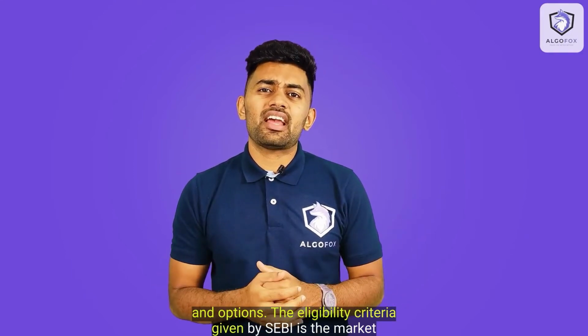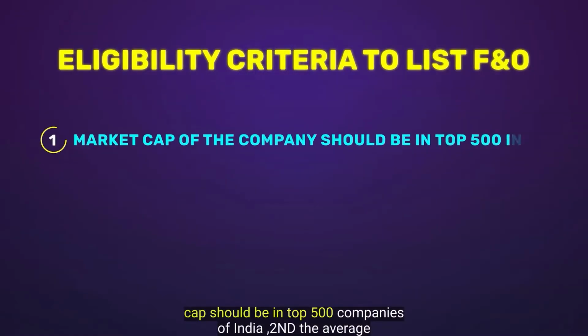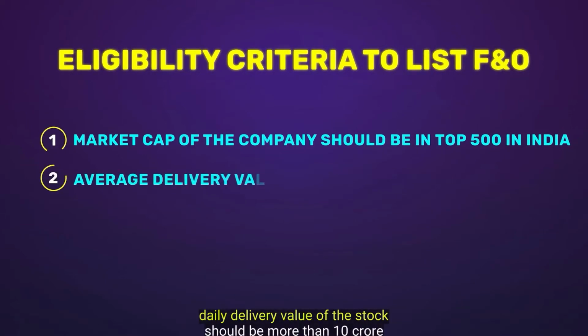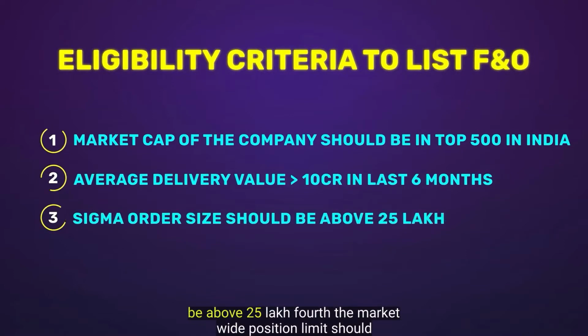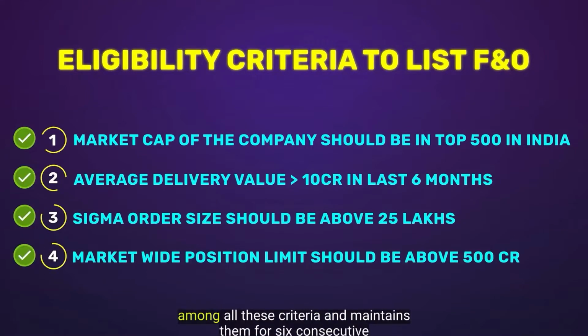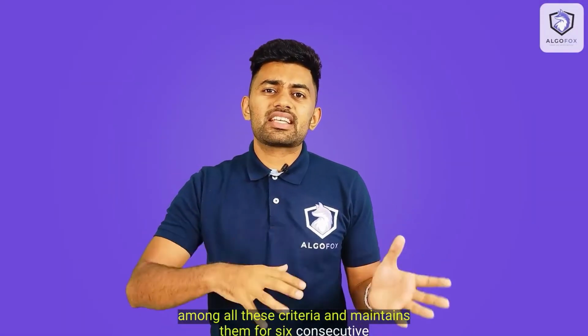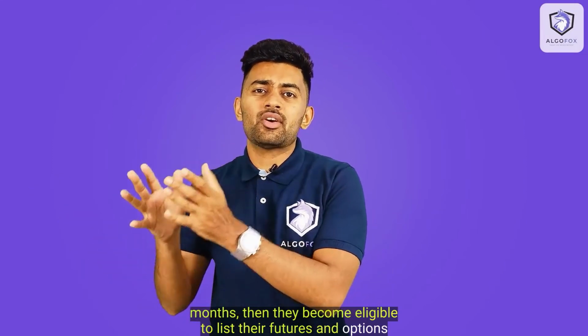The eligibility criteria given by SEBI is, first, the market cap should be in the top 500 companies of India. Second, the average daily delivery value of the stock should be more than 10 crore in the last 6 months consecutively. Third, the sigma order size should be above 25 lakh. Fourth, the market-wide position limit should be above 500 crore, and so forth. Once a company qualifies on all these criteria and maintains them for 6 consecutive months, then they become eligible to list their futures and options in the market.